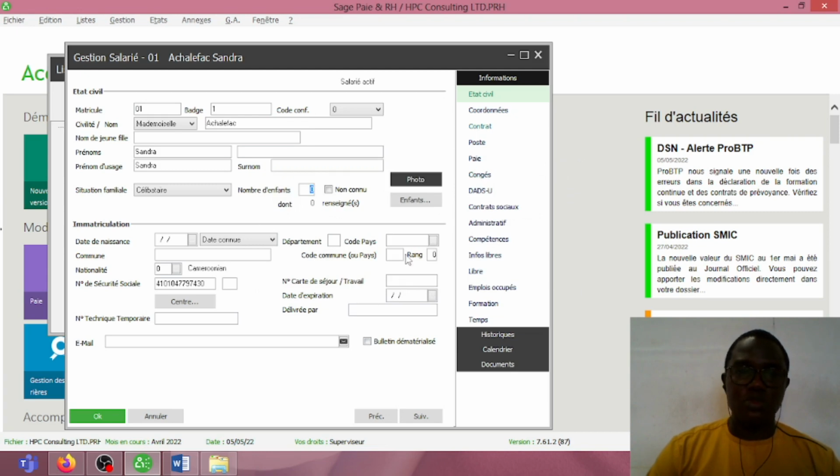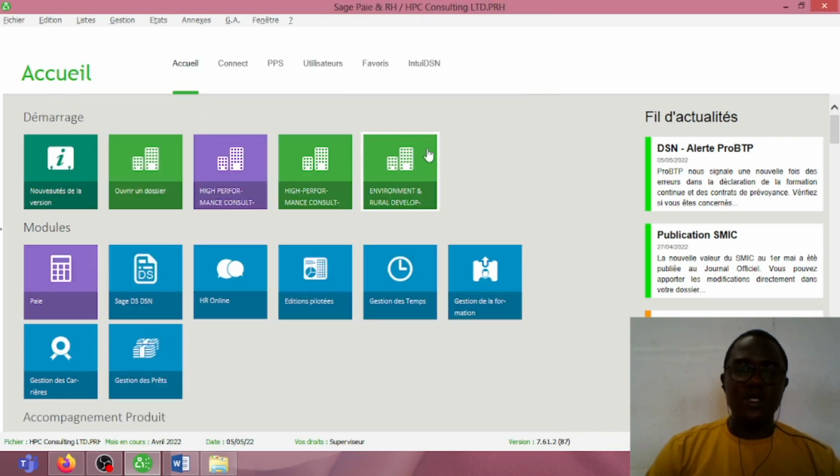So we use this section to enter all information concerning the employee, even concerning the basic salary, and so on. Now, when you enter all the information concerning your employee, let's assume that at the end, within the month of April, some workers came and demanded an advance salary around the 15th of April. Let's say Achelafak came around the 15th of April and demanded an advance salary of 15,000 francs.